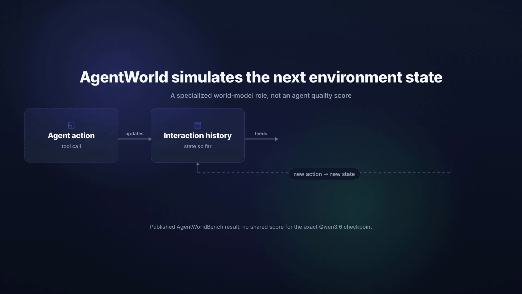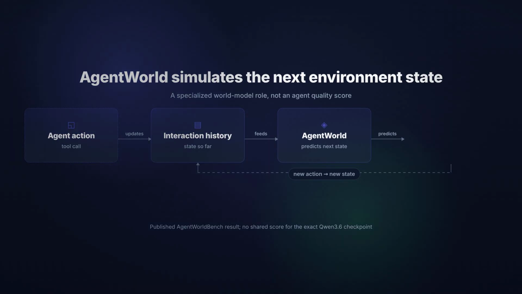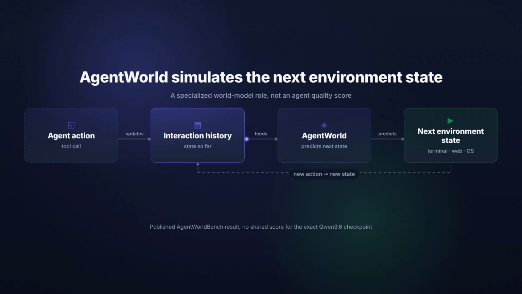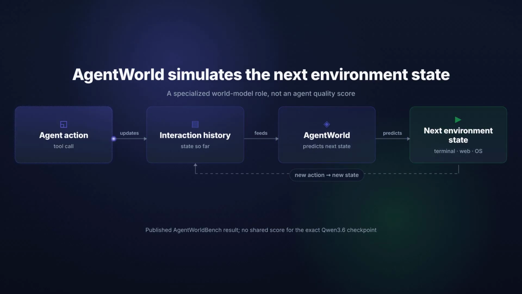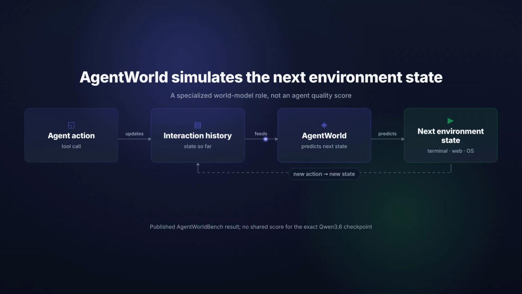Qwen trained it as a native world model that predicts the next environment state from an agent action and its interaction history. The published model supports 7 domains, including terminal simulation and software engineering with MCP tools, and search plus web, operating systems, and Android. On Qwen's Agentworld bench, it reports a 56.39 overall simulation score at this 35 billion scale, which gives the local result some context beyond a random new checkpoint.